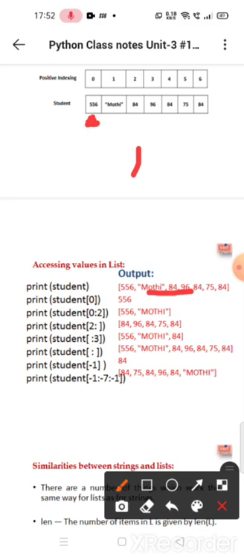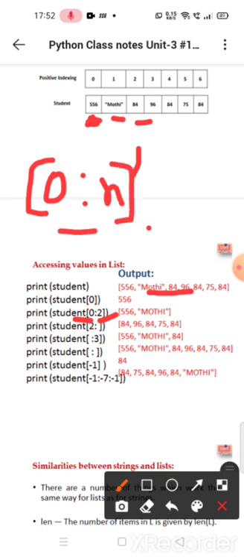We can use the slicing operator also. Slicing operator means from where to where. It means we want to print only two elements, so we can use slicing operators. Here I am using the slicing operator to print 0 to 2. Student of 0 is 556, whereas student of 1 is Moti. Student of 2 is 84. In the slicing operator, we only take 0 to n minus 1. If we give slicing operator 0 to n, it will take values only from 0 to n minus 1.